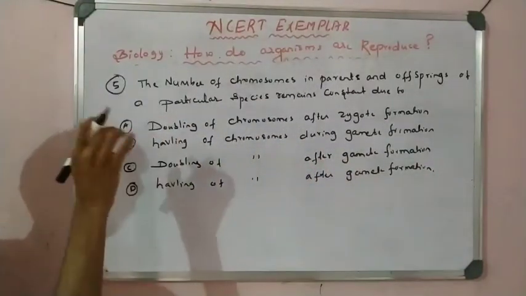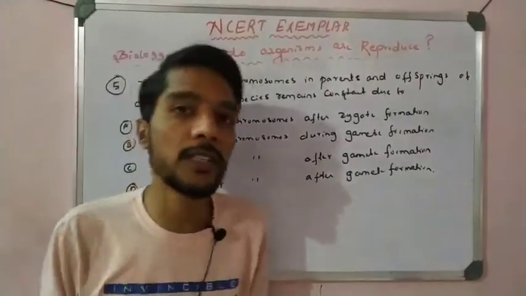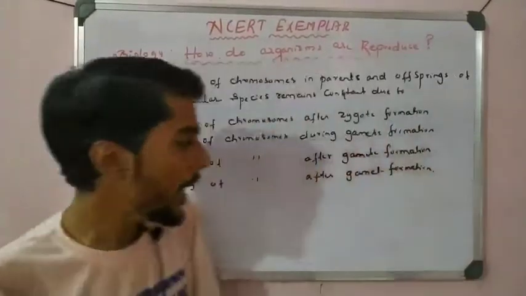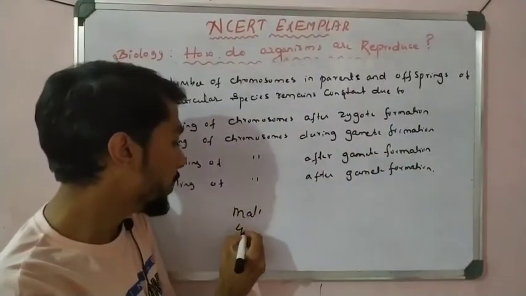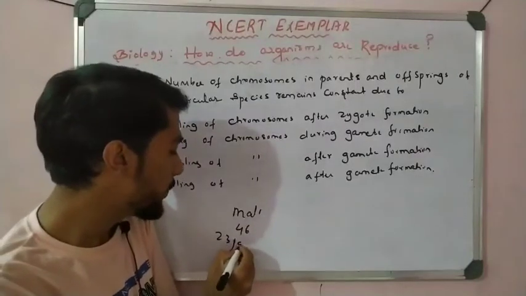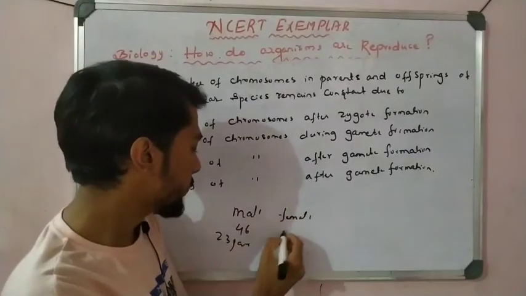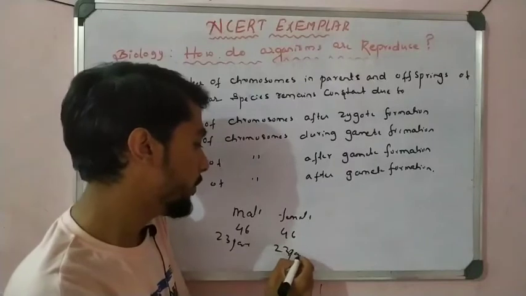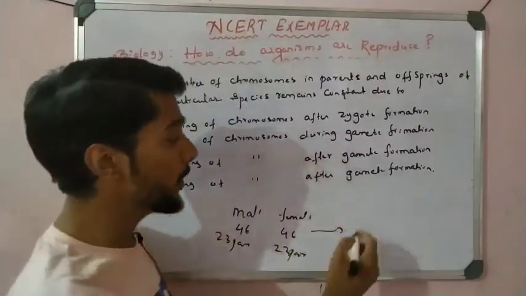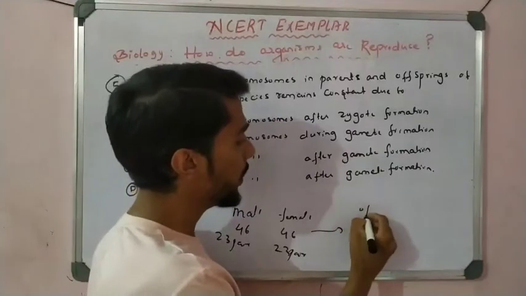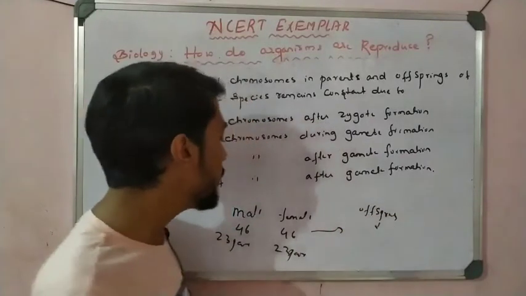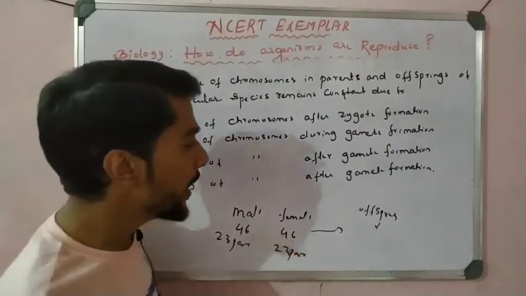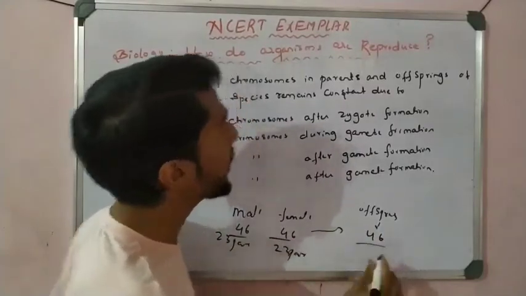The question tells us that the number of chromosomes in the parents and offspring is fixed, constant. For example, we know that the male has 46 chromosomes, that is 23 pairs, and the female has 46 chromosomes, that is 23 pairs. Then what about the offspring? The offspring do not have 46 plus 46, it is not 92. It is also 46, constant.